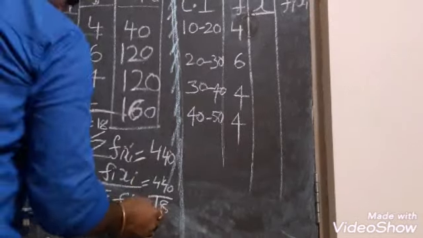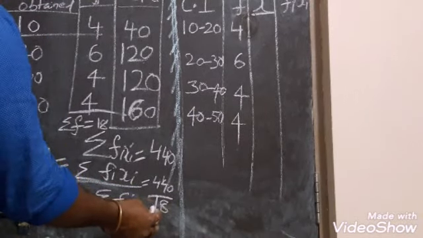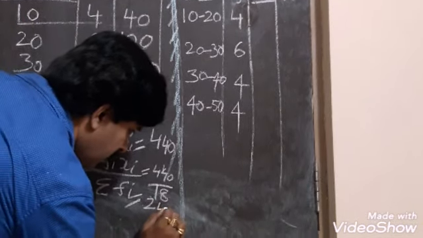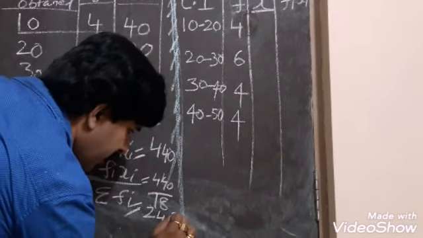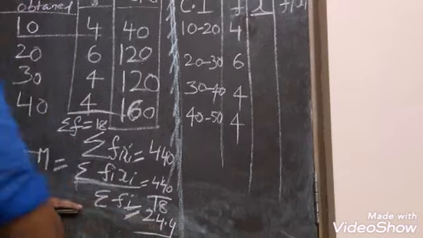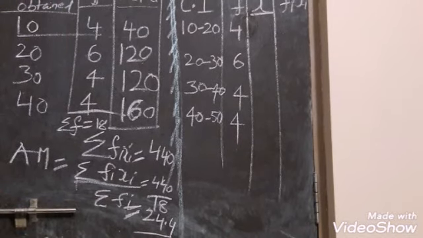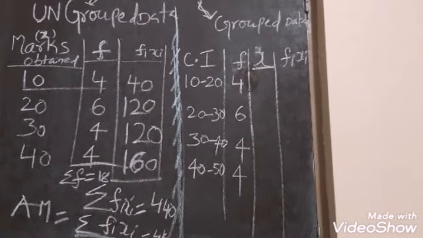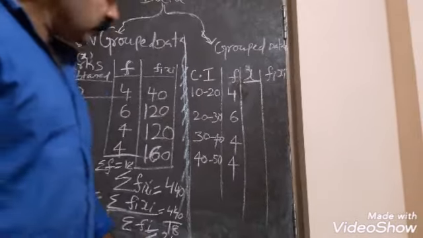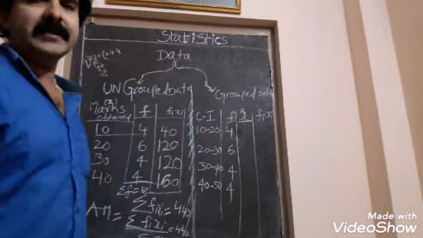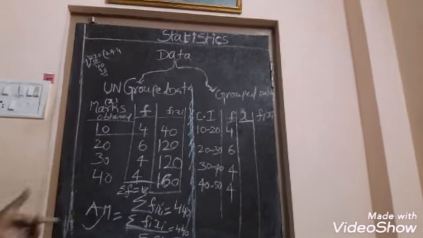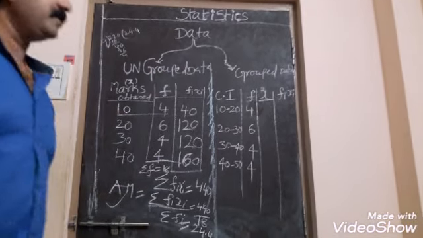So this is around 24.4. This is the mean. We got the answer as 24.4. So the mean value of the class is given as 24.4. That is the answer. Okay, this is the way to handle the ungrouped data.